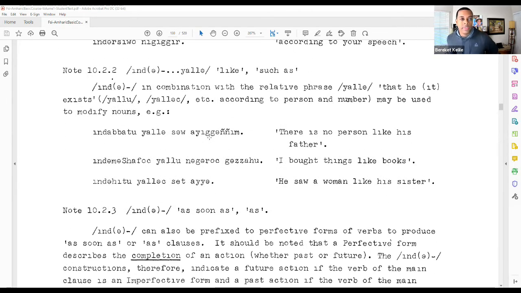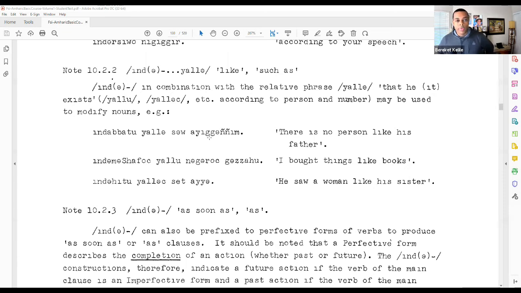The second use also gets affixed to a noun, but it's used in a phrase with the verb yalla, and it could be yalla, yallich, yalu, depending on the situation, according to the person and the number.